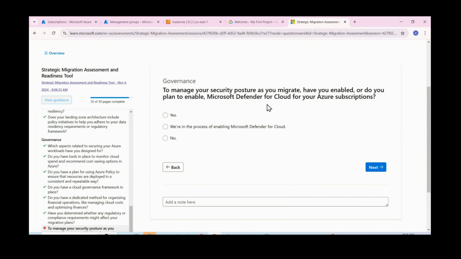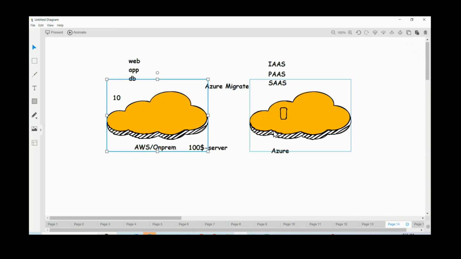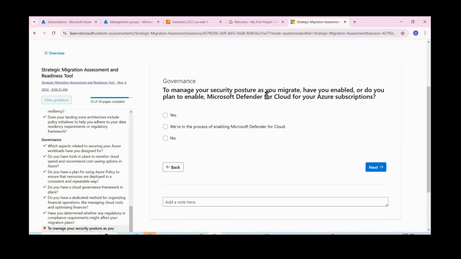And security point, right? So are you planning to use Defender? Azure offers Defender for Cloud, right? Let us say here we already have a security team. Instead of that, are you planning to use Defender for Cloud within Azure? Okay. Yes, let us say.